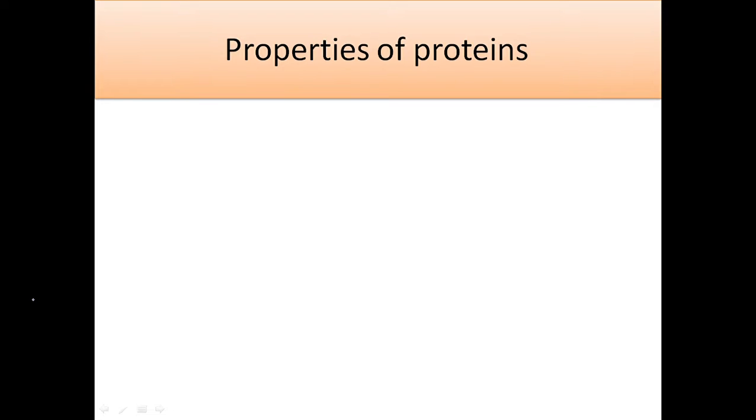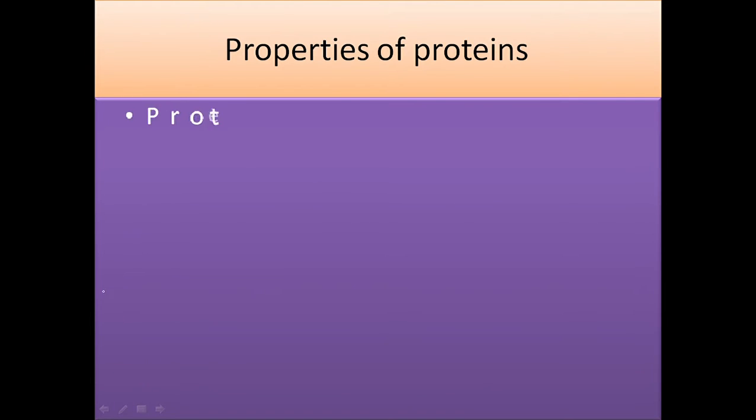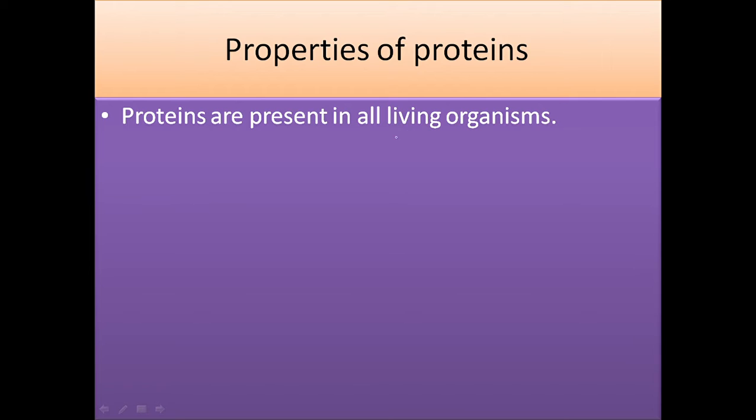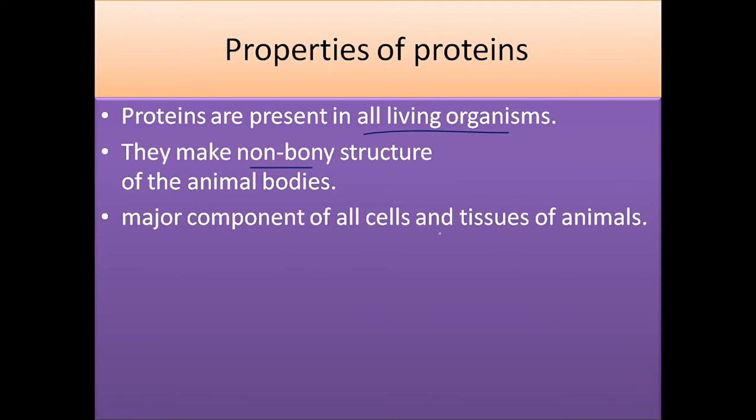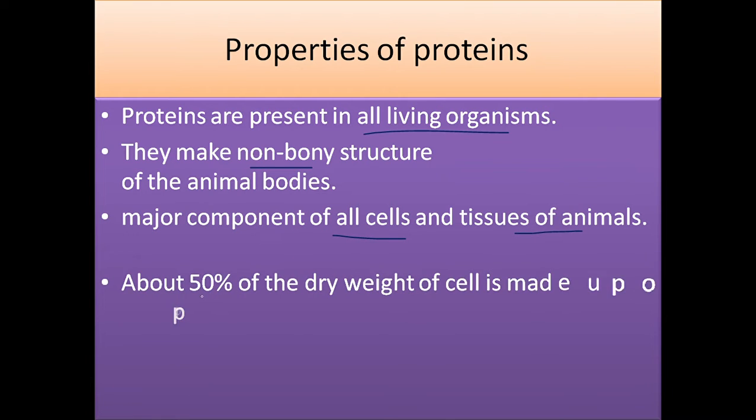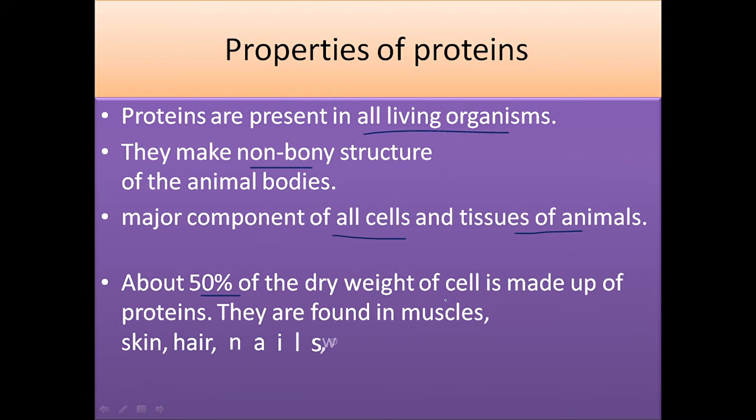Now we will discuss the properties of proteins. As proteins are present in all living organisms, they make up the non-bony structure of animal bodies. Other than bones, all parts of our body consist of proteins. The major component of all the cells and tissues of animals is proteins. About 50% of the dry weight of the cell is made up of proteins. They are found in muscles, skin, hair, nails, wool, and fetus.